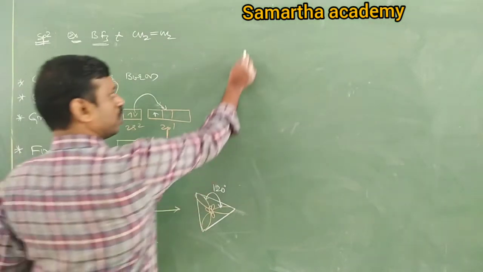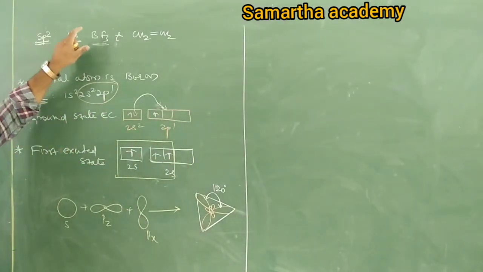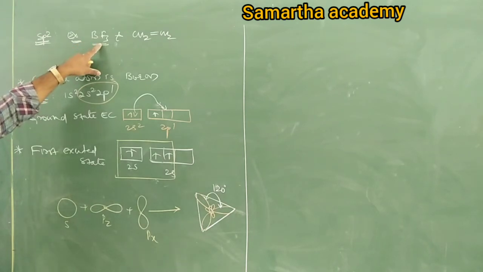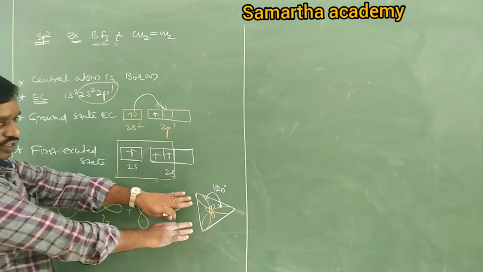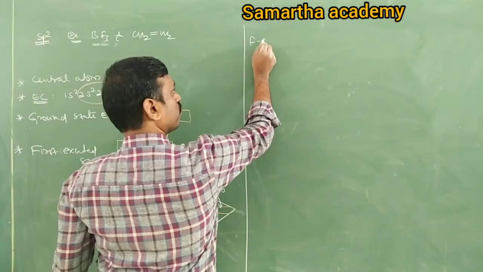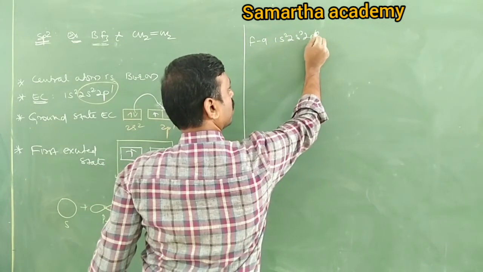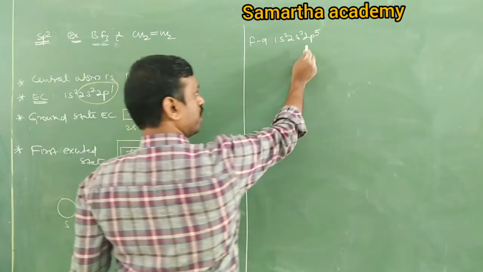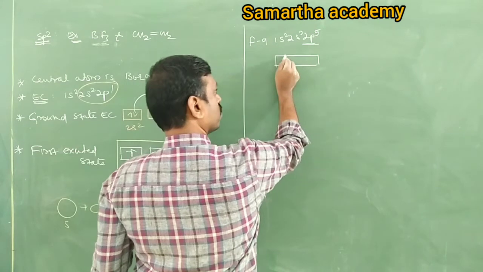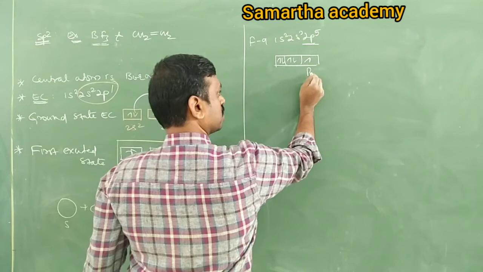Next, now tell me, in boron trifluoride, one boron is surrounded by how many fluorine? 3 fluorine. Okay, so boron has this structure. What about fluorine? We should write electronic configuration of fluorine. It is 1s2, 2s2, 2p5. 2p5 means p orbital has 5 electrons: 1, 2, 3, 4, 5. It means pz is half filled.